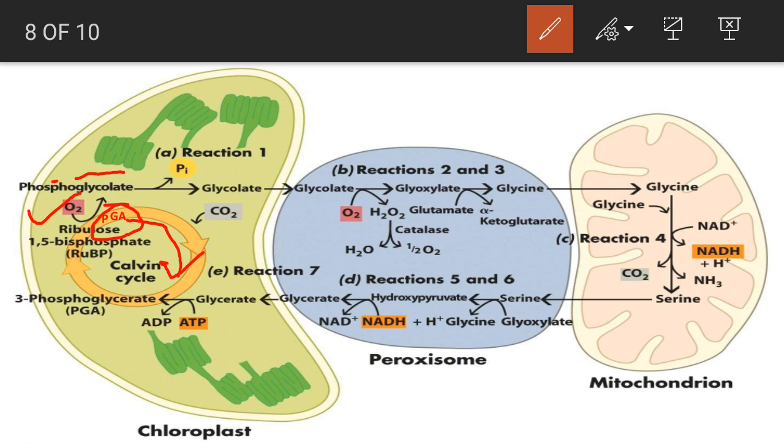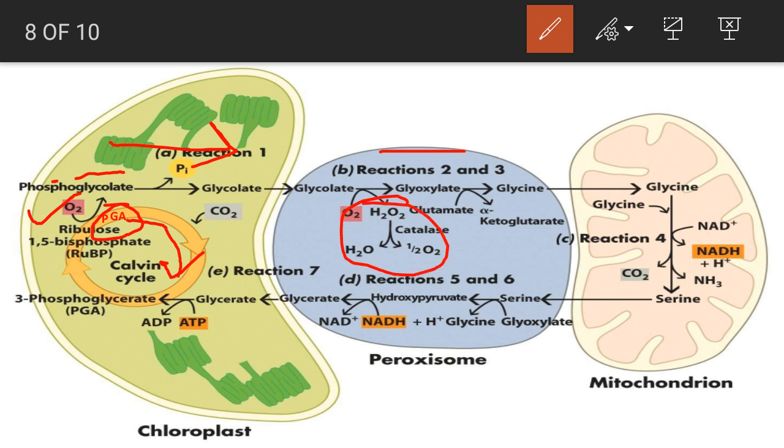In the first step, the phosphate group is removed and the product is glycolate. In the next step, glycolate enters the peroxisomes and gets converted to glyoxylate. During this conversion, a small oxygen cycle operates, which produces hydrogen peroxide.